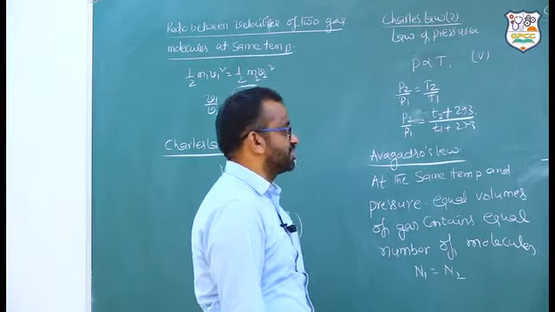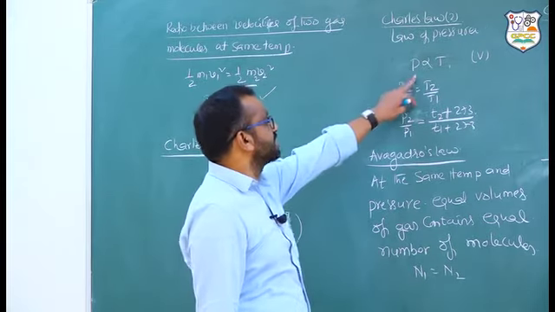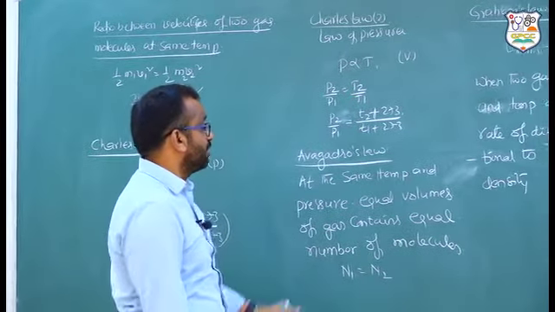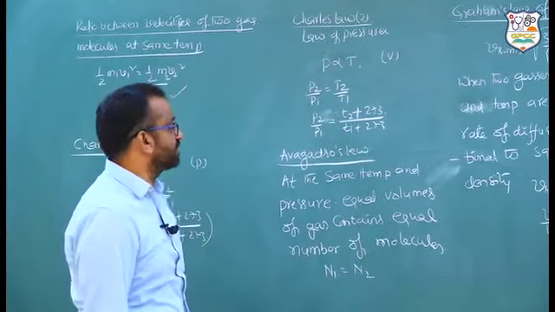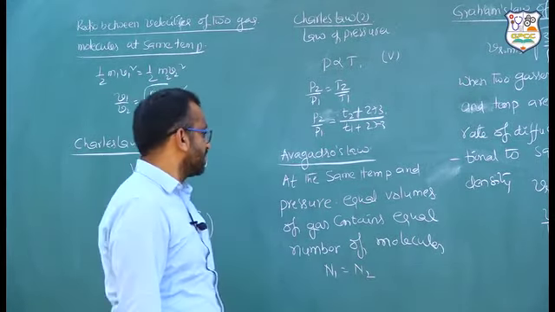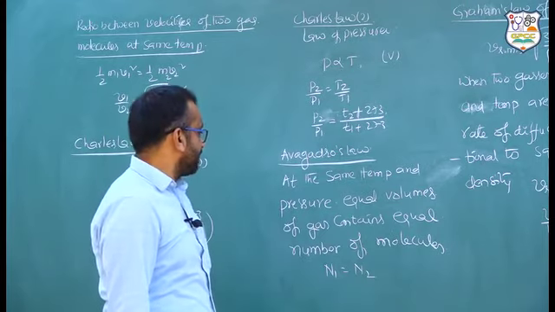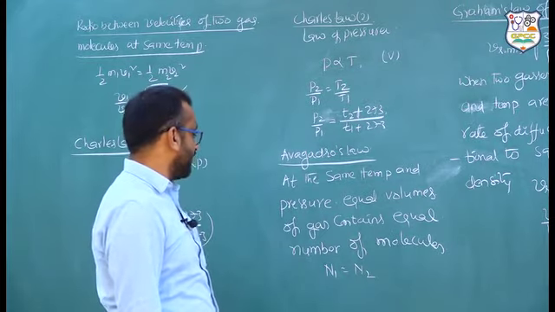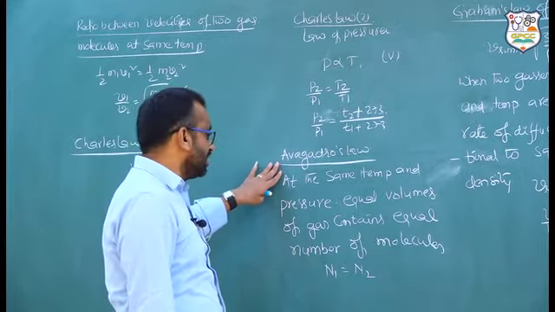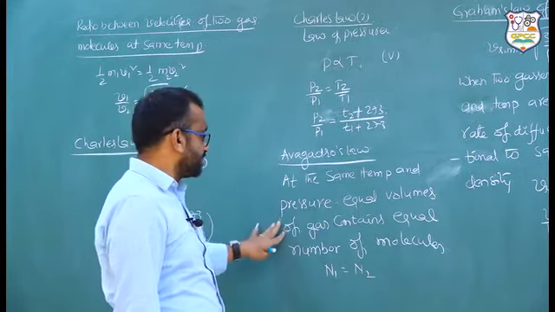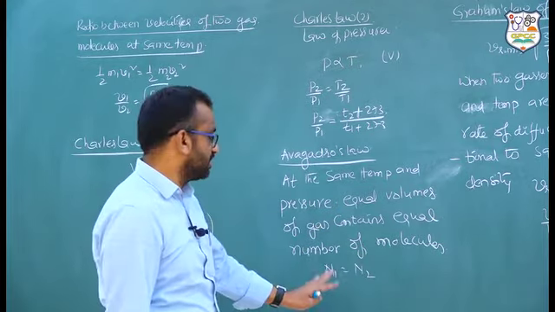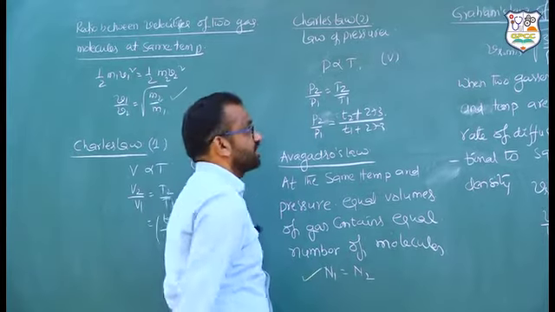And what is Charles' second law? This is called the law of pressure or Gay-Lussac law. P is directly proportional to T. So, P2 by P1 is equal to T2 by T1. Remember, here also you have to use Kelvin: T2 plus 273 by T1 plus 273. Next, Avogadro's law. What is Avogadro's law? At the same temperature and pressure, equal volumes of a gas contain an equal number of molecules. Based on that, we can finalize N1 is equal to N2.